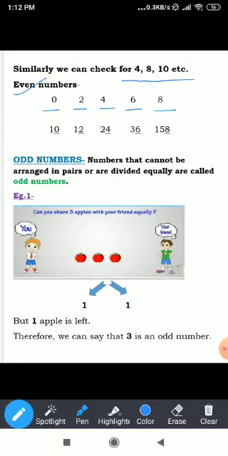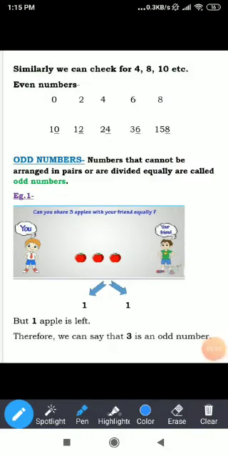Here you can see I have 10. Now this 10 is ending with 0. All of us, we know that 0 is an even number. So we will consider 10 also an even number. Now here we have 12. Now this 12 is ending with 2. And all of us, we know that 2 is an even number. So we will consider 12 also an even number. Similarly, we can check for 24, 36 and 158.